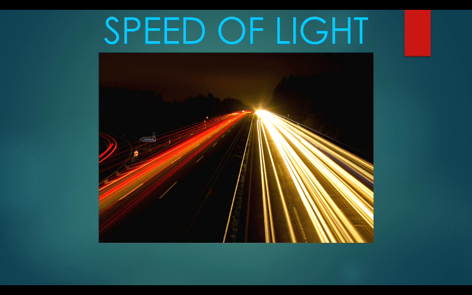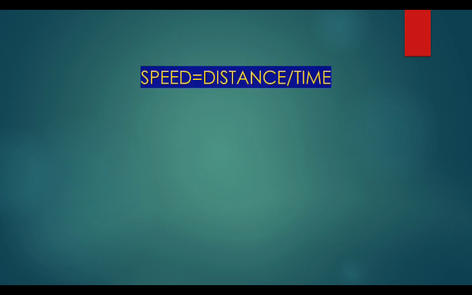Now we will move towards our main topic, and before knowing about the speed of light, we must know about speed. So what is speed? Speed is equal to distance upon time, in which distance is the numerator and time is the denominator. If we want to calculate the speed, we have to divide our distance by the time. Suppose you have to cover 1 kilometer distance in 10 minutes, then your speed is equal to 1 kilometer divided by 10 minutes, in which 1 kilometer is our distance and 10 minutes is our time.